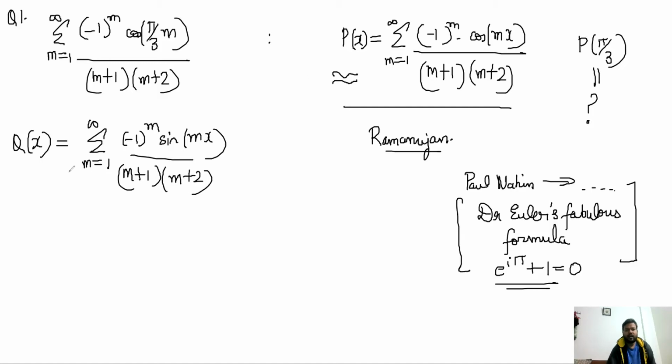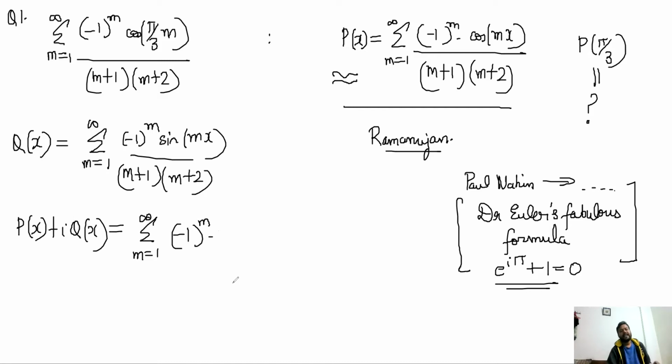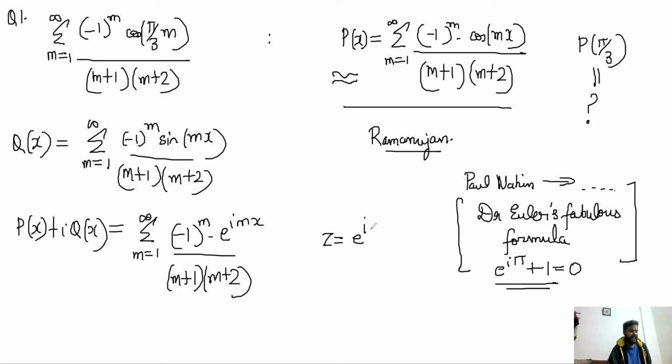And then he did the most obvious thing here. He's using complex numbers: P(x) plus iQ(x) becomes the summation, m goes from 1 to infinity, of (-1)^m times (cos mx plus i sin mx) divided by (m+1)(m+2).